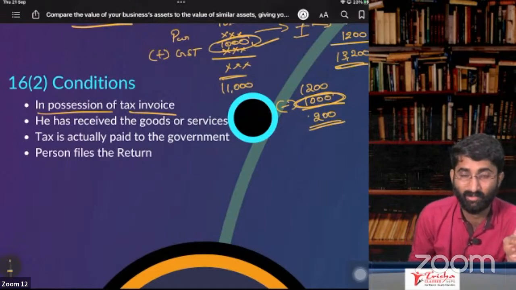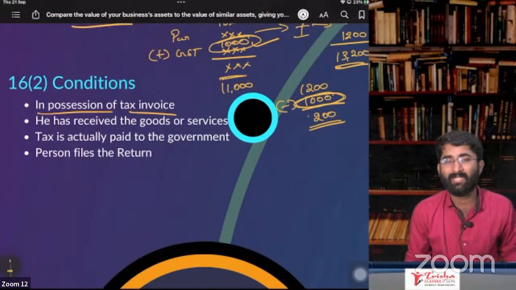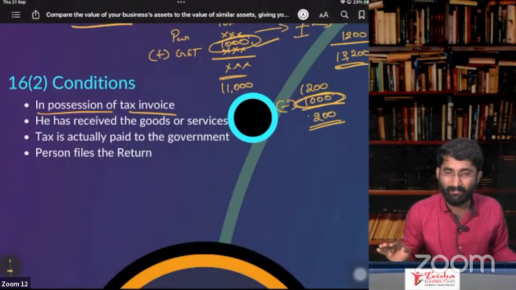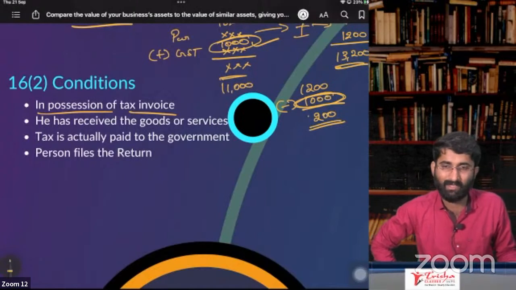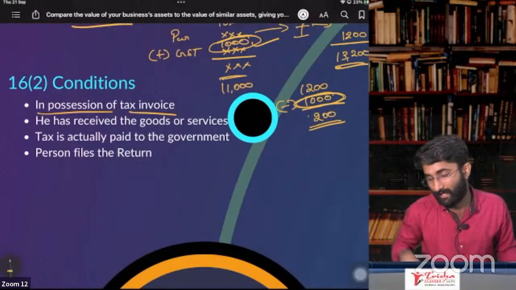Second one is, can you guess what the second one is? If you have the goods only, then there is ITC. You should have received the goods. Dummy ITC you cannot take. See, the goods are there. On chor goods, you don't get the ITC. Dummy invoice, someone is giving me the invoice. On that dummy invoice, can I take ITC? No, I cannot take ITC.